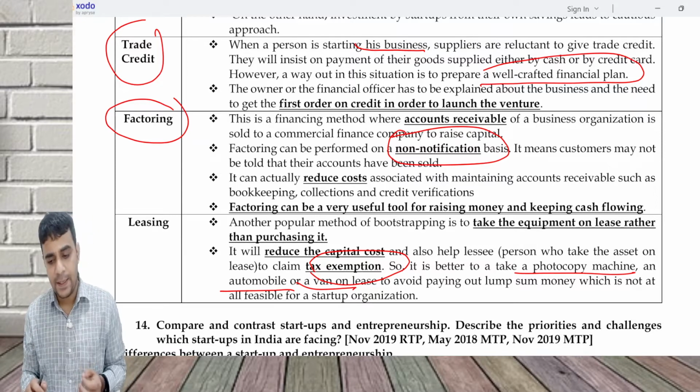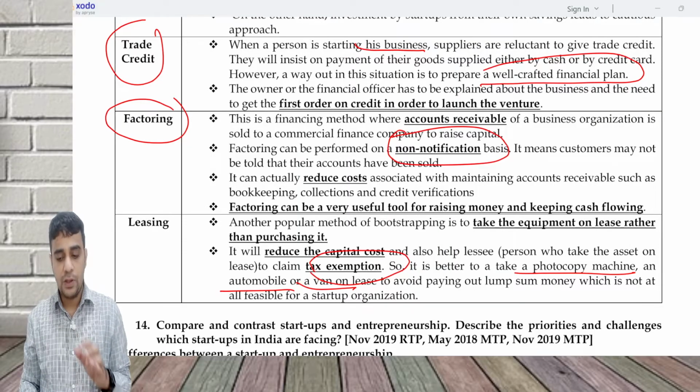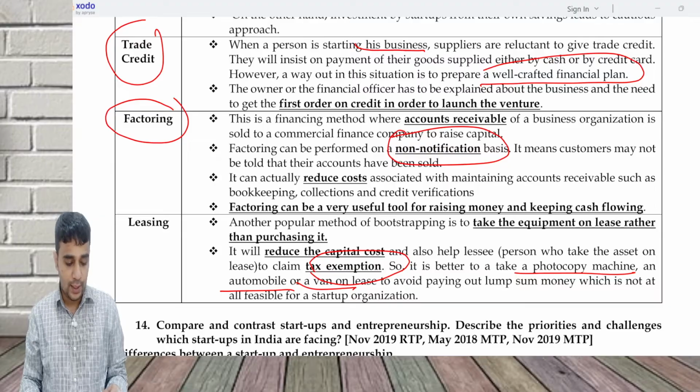Bootstrapping is raising money from personal sources without going for a bank loan. I do not want to go with a bank loan kind of a scenario.